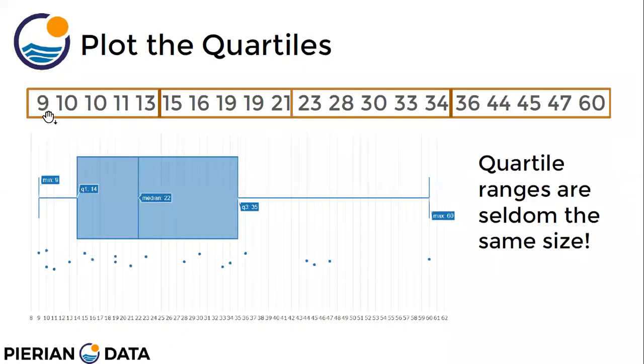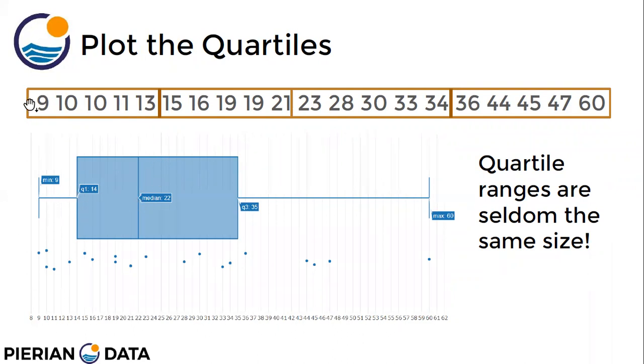Now let's plot the quartiles. In our data visualization part, we have seen the box plot. So this is also a box plot. It looks like this. The starting and end points are the minimum and the maximum values. Inside this box are the first quartile, median, and the third quartile. Quartile ranges are seldom the same size, not always the same size.